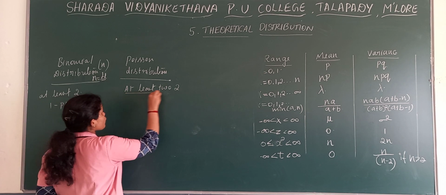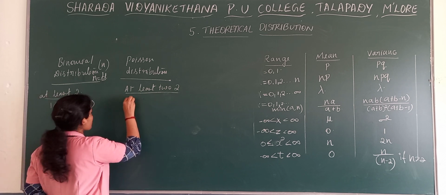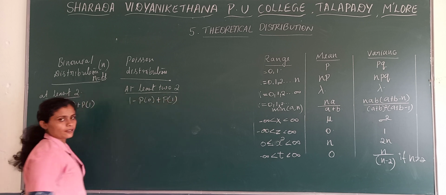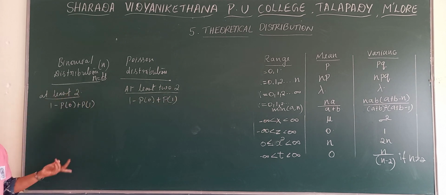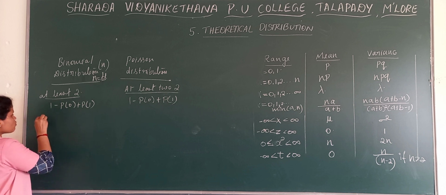In the case of Poisson, it will also be similar: 1 minus P of 0 plus P of 1. Here the n value is not necessary. Then the second one, we'll take it as at the most 2.